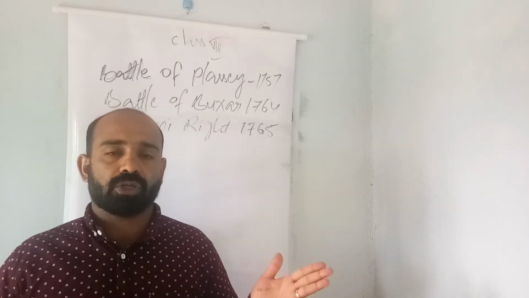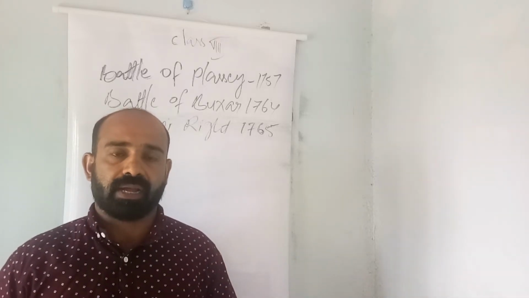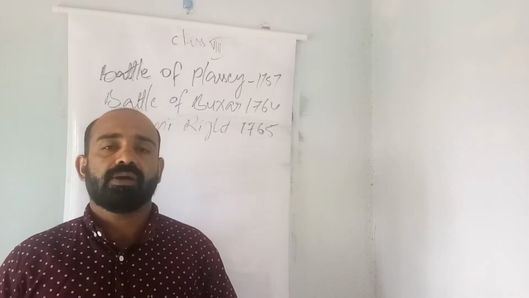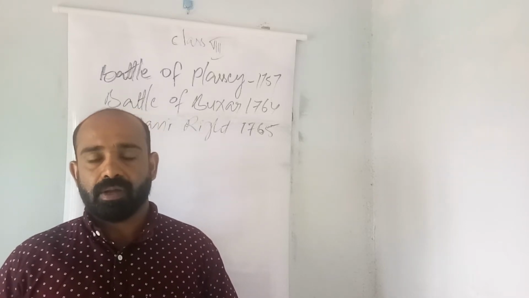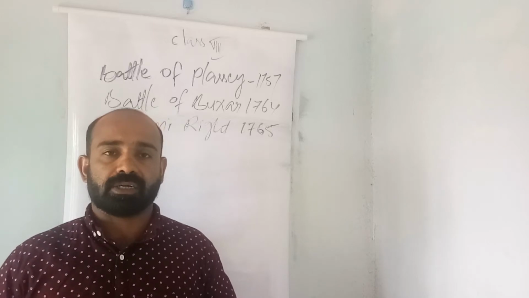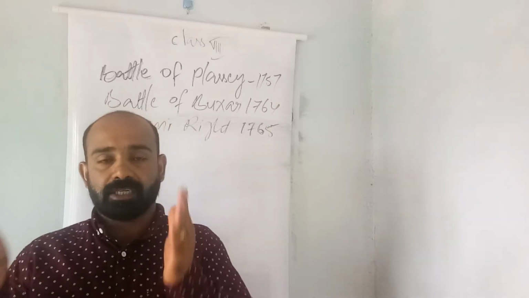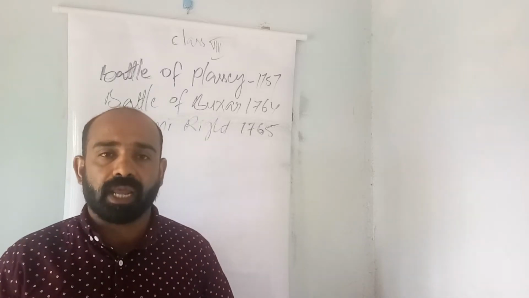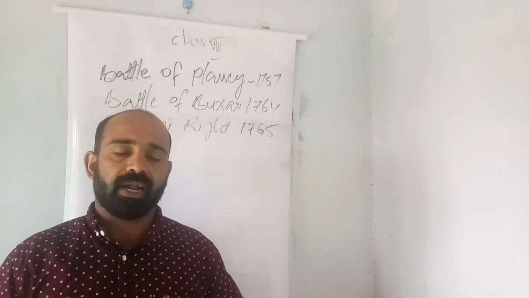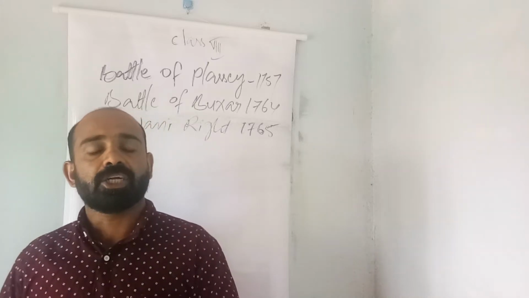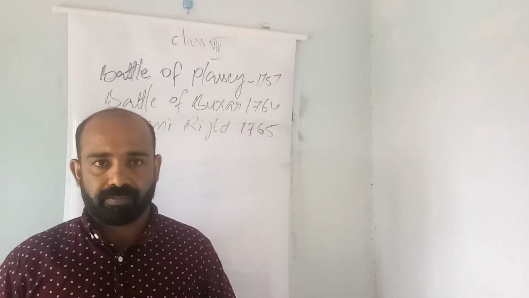It was only because of Mir Jafar, one of the commanders of Sirajuddaulah. Just one night before the Battle of Plassey, Robert Clive met Mir Jafar and promised him the Nawabship of Bengal if he cooperated with the English company and Robert Clive.